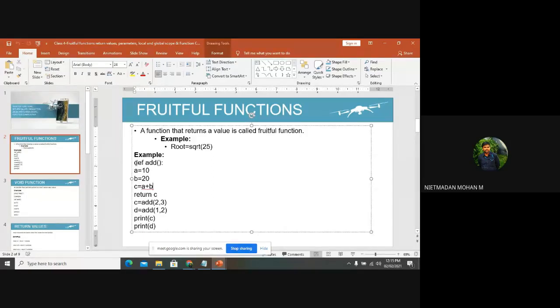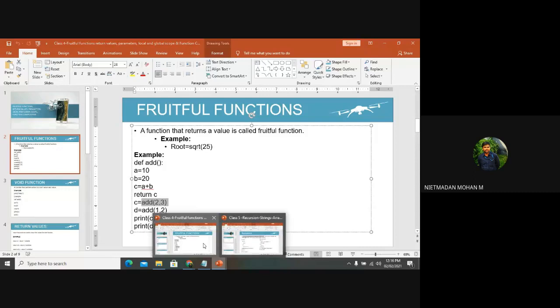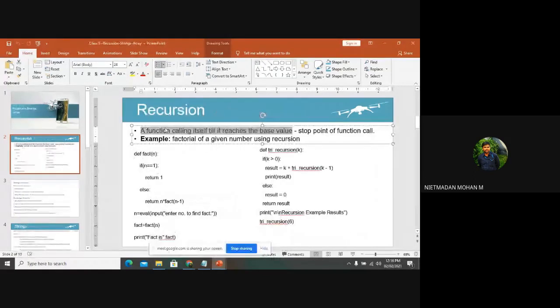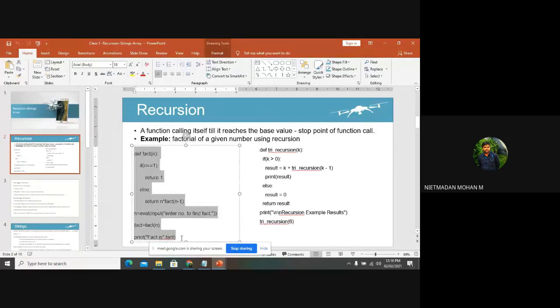Yes. So till the return c, this is considered as a subprogram, and here the main program has happened. In that main program, the same function has been called twice with different values, right? So like this we call a function from the main program to the subprogram. While coming to the recursive function, the function calls itself till it reaches the base value. This is the example code for this.